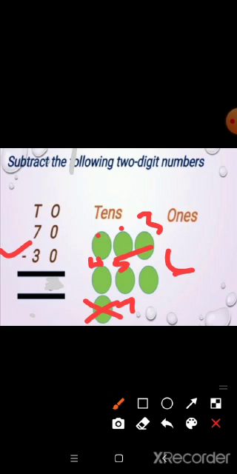So we want to cancel 3 tens from 7 tens. So how many balls are remaining? 1, 2, 3, 4. So the remaining is 4. So write the number 4 in the tens place. So the answer we got, 70 minus 30, is 40.